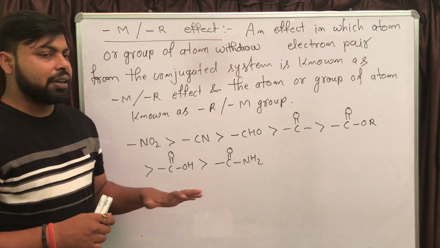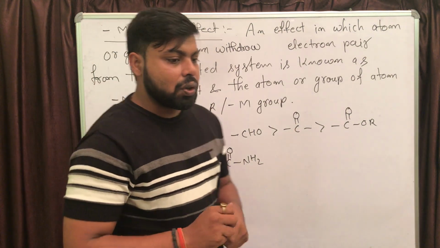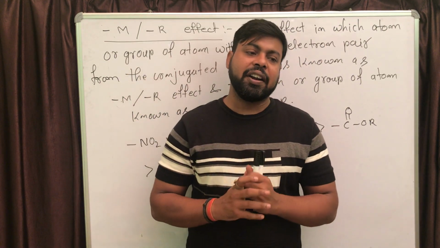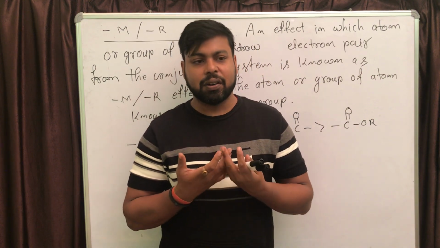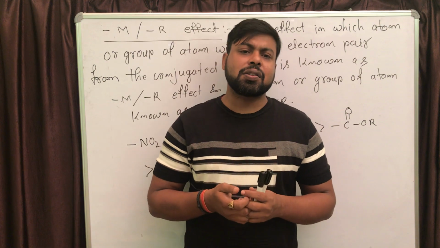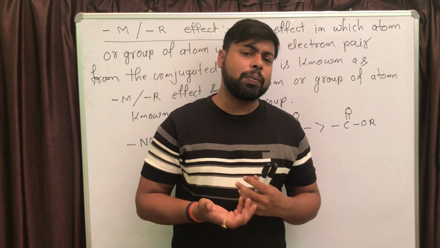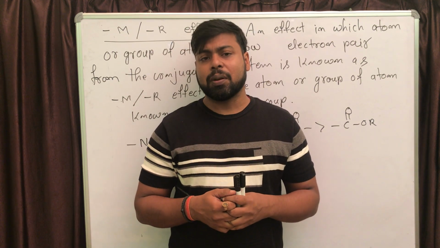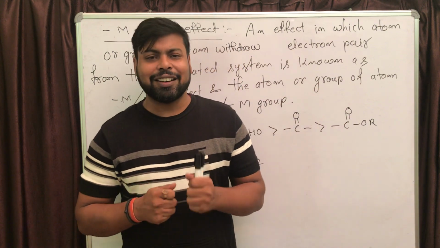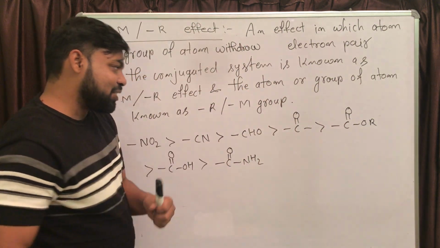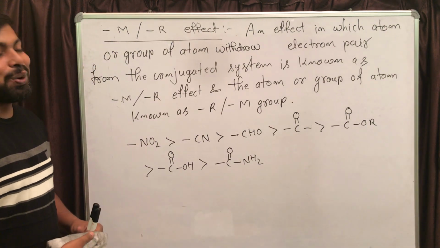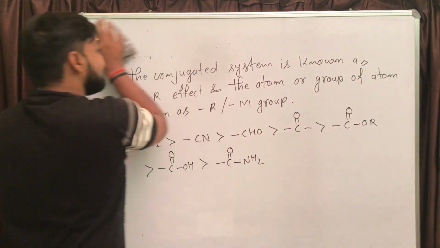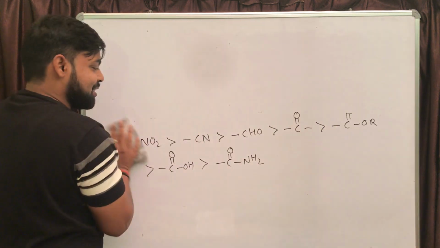Now the next one is a very important thing. You can solve a problem based on resonance only if you are able to identify whether the given atom or functional group or group of atoms is going to behave as a plus M group or minus M group. If you are able to identify that, then it is easier to solve the problem based on resonance, right? So let us try to understand the trick: which group or functional group is going to behave as a plus R or minus R group? First, I'll start with plus R.